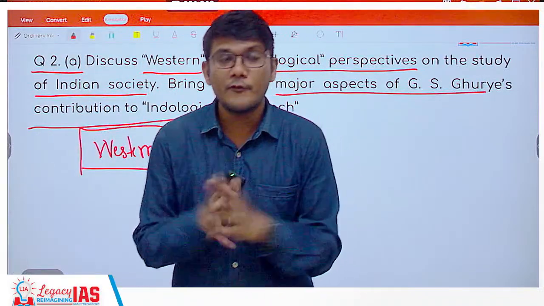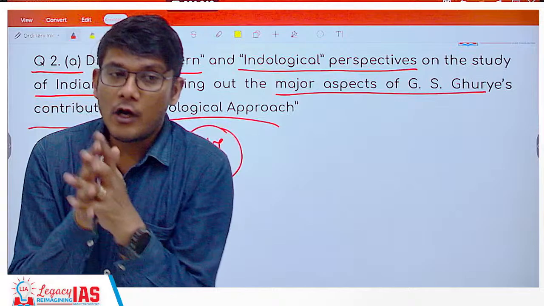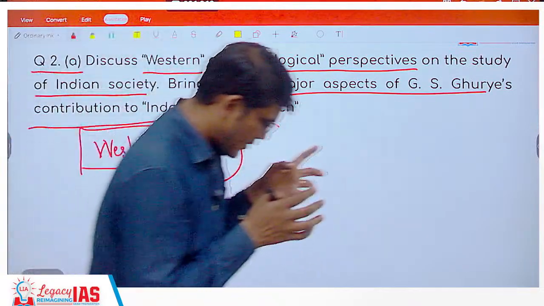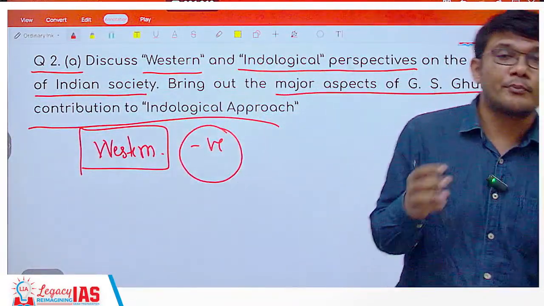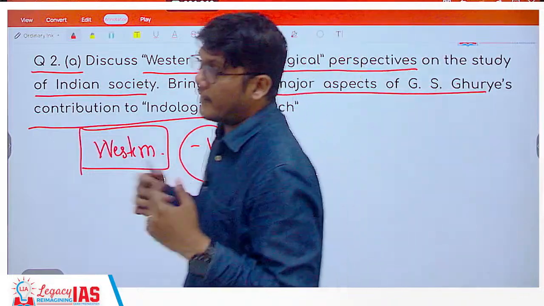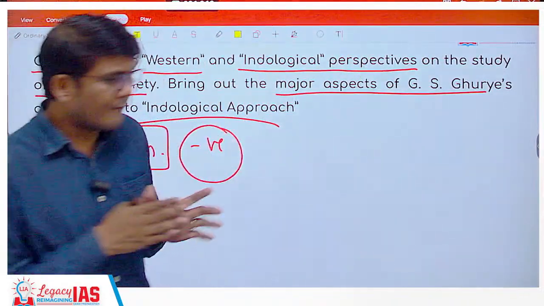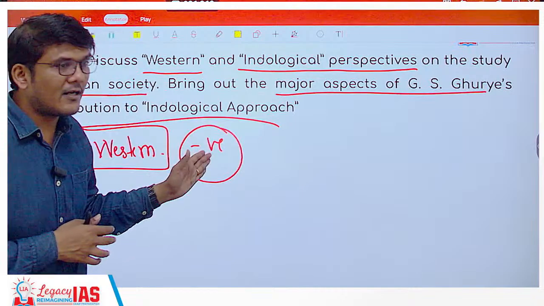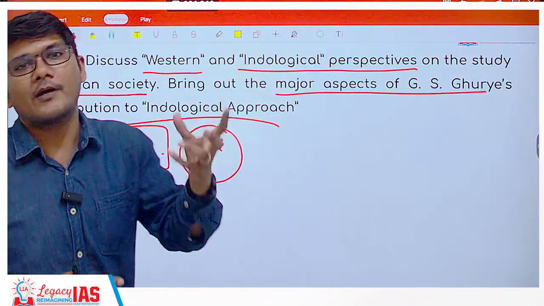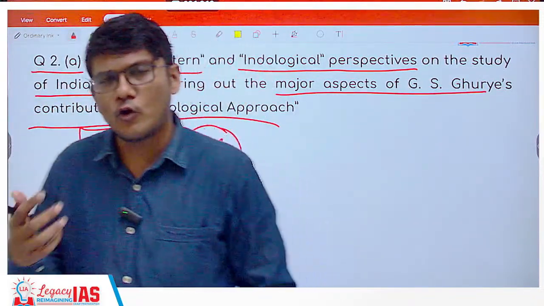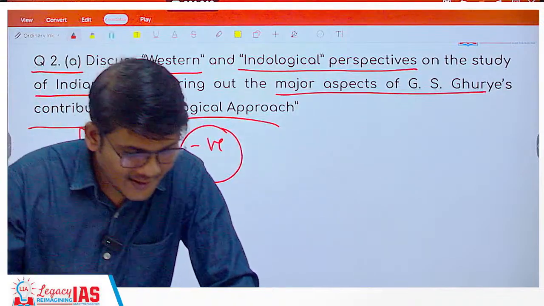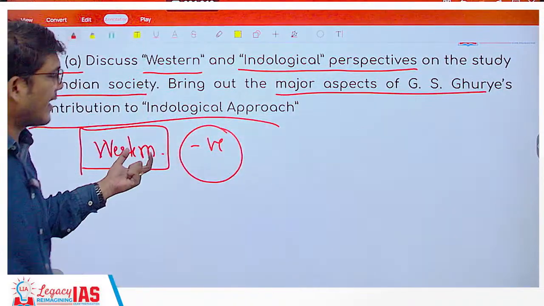So there can be two different perspectives, but there has always been the concept of the Westerners having the thought of racial supremacy over the Asians, over Indians, right? So they have looked at everything in a negative manner because they were rooted in European philosophy, European sociological thought processes, as a result of which these negative issues.